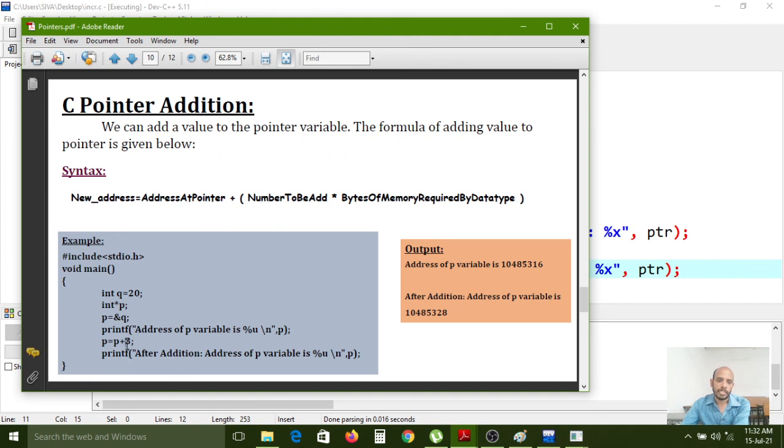So 3 memory locations it can shift here. When incrementing with 1, or decrementing with 1, we write plus plus. But if I want to shift 3 memory locations, and each integer is 4 bytes in my laptop, then 3 times 4 is 12. So the present address plus that 12 can be assigned. So that is the C pointer addition.